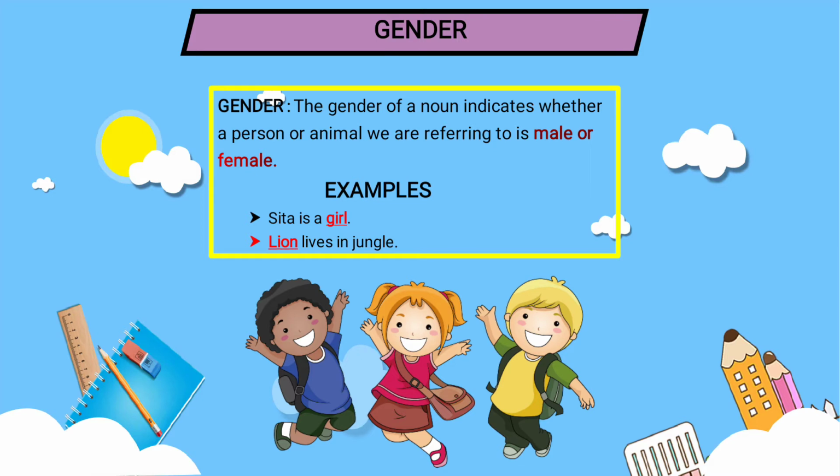Example is, Sita is a girl. So here girl is there. Sita is not a boy, she is a girl. So it comes in gender. Lion lives in jungle. So here lion is a male. That's why lion is a noun, okay, because it is an animal. Now in that, what is it, male or female? Lion comes in male, so that is male gender.